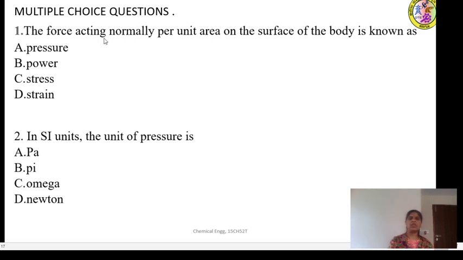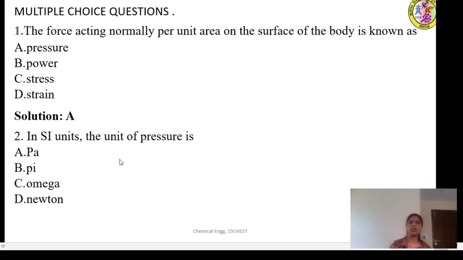So the first question is: the force acting normally per unit area on the surface of a body is known as what? I think you have already guessed the answer. You already know the answer. As I told you, the pressure terminologies you will be learning from the 8th standard itself. Answer is A, the pressure.